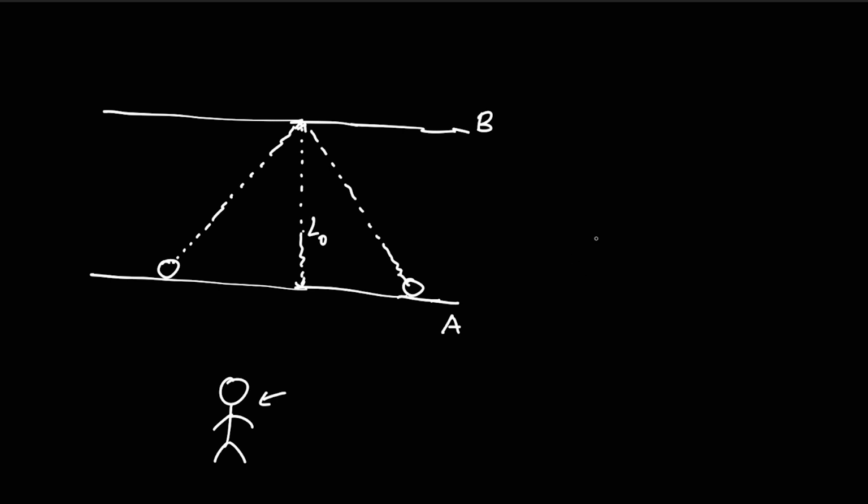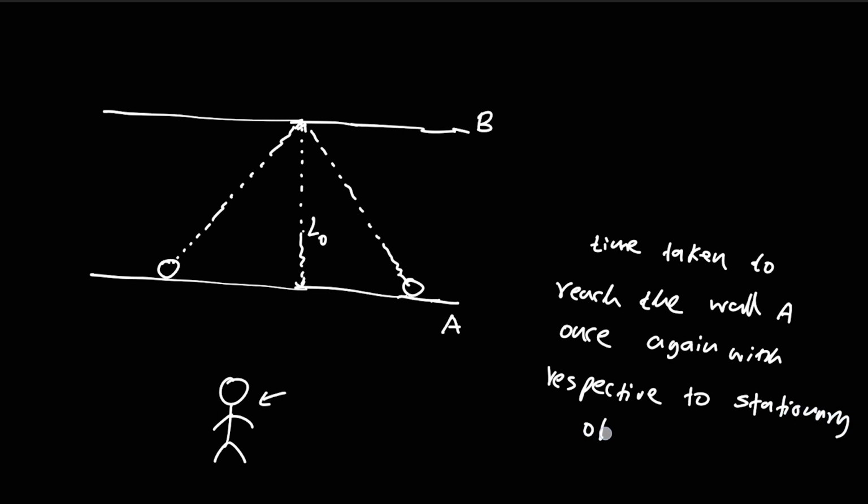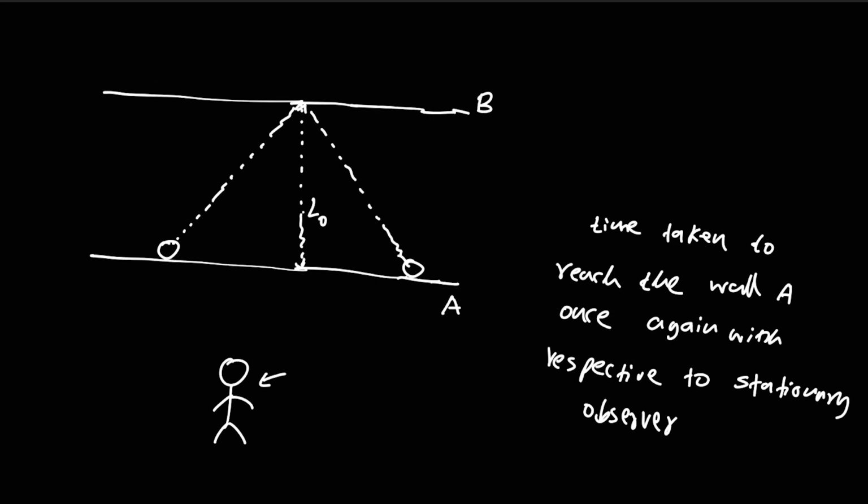So now the time taken to reach the wall A, once again with respect to our stationary observer, is simply t, so I'm going to take it as t now. During this time, guys, we can understand.